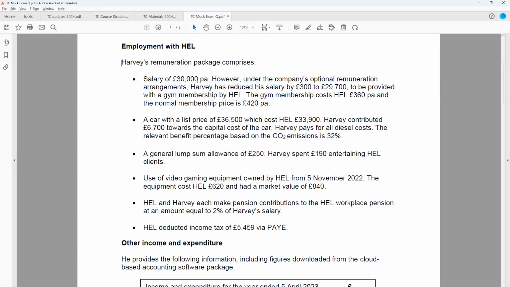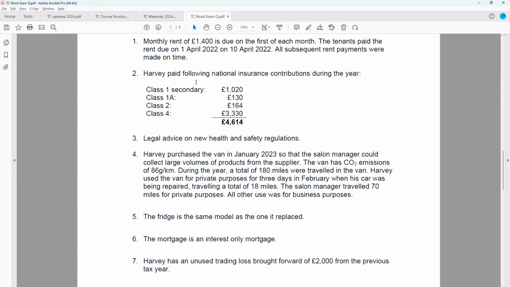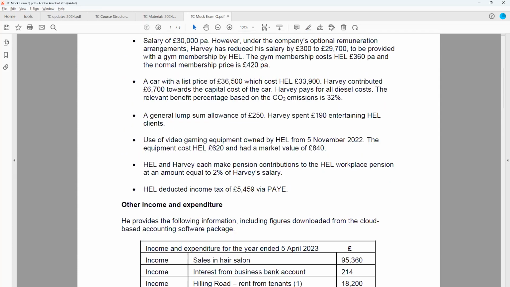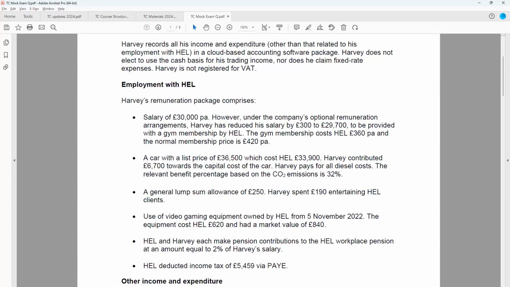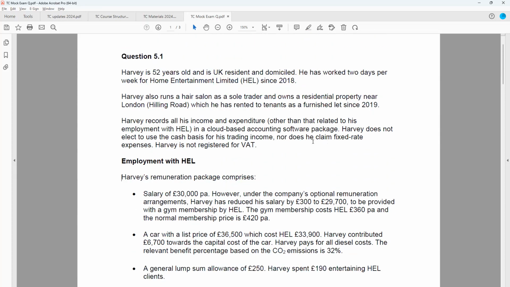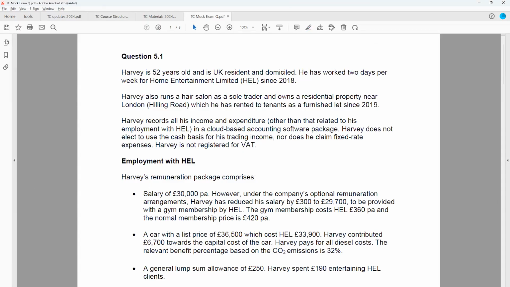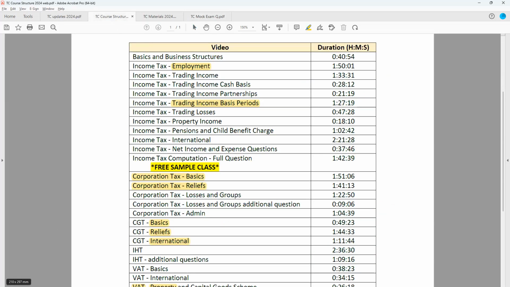And that's why during every class, I'll be working through lots of questions, so I can demonstrate how you should read and interpret the requirement, how you should analyze the information, how you should use each piece of information in your answer, so that you can then go away and practice producing answers in exactly the same way that I do, so you can also achieve a very high mark in your TC exam. So I very much look forward to working through the course with you and helping you achieve a similar level of success in your TC exam.